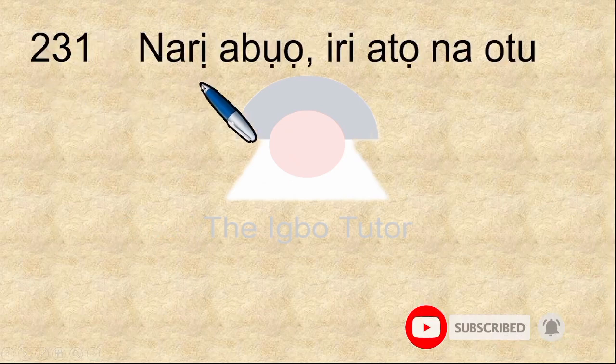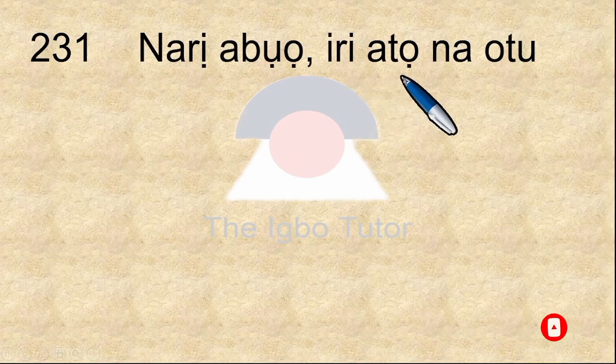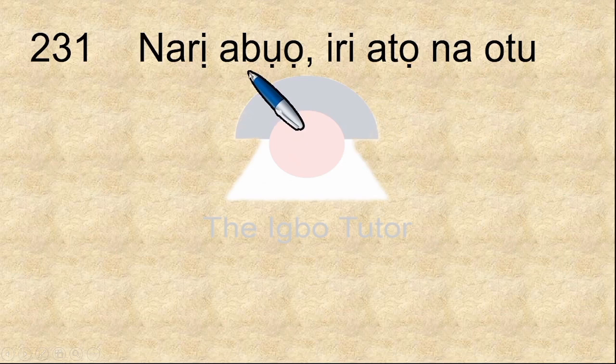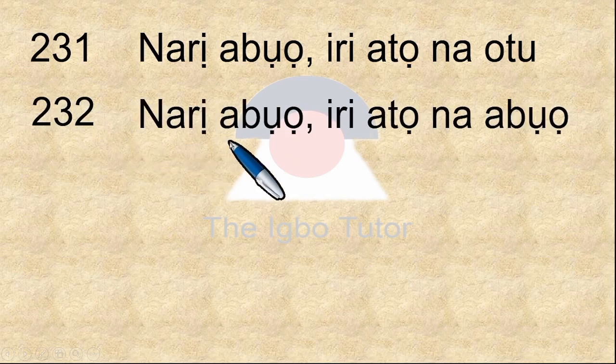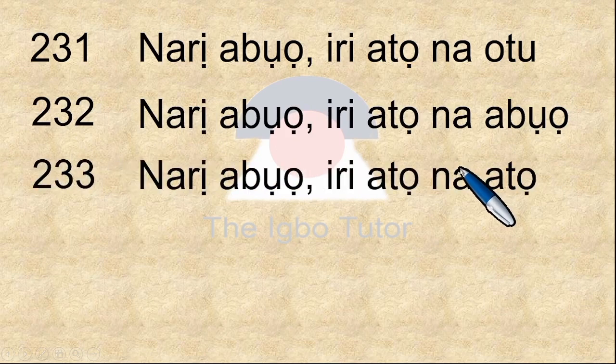231. Narị abụọ, iri atọ na otu. Narị abụọ, 200, iri atọ, 10 in three places, 30, na, and, otu, which is and 1. 230 and 1. Move on. 232, which means narị abụọ, iri atọ na abụọ. 233.